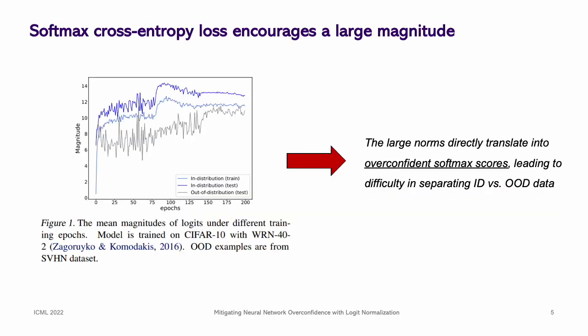To provide a straightforward view, here we show the dynamics of logit magnitude during training. Indeed, the cross-entropy loss encourages the model to produce a larger logit magnitude for both in-distribution and OOD examples. The large norms directly translate into overconfident softmax scores, leading to difficulty in OOD detection.